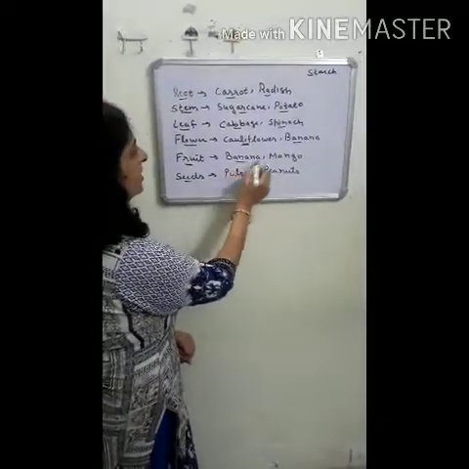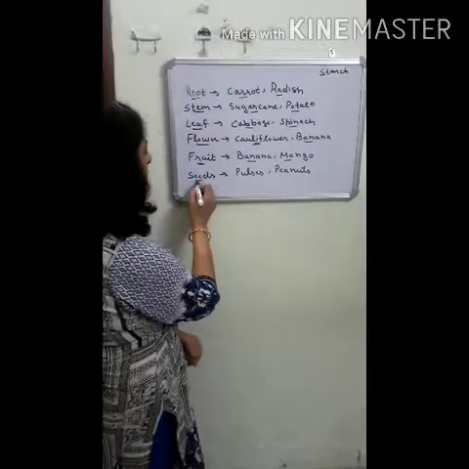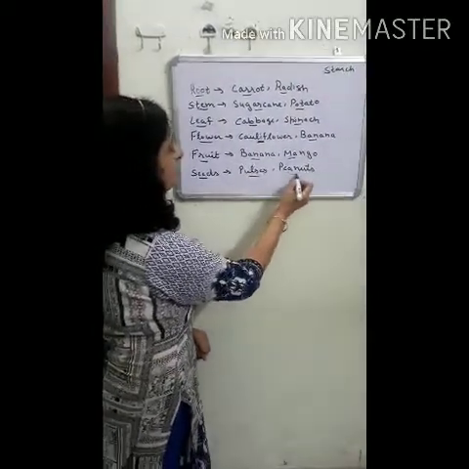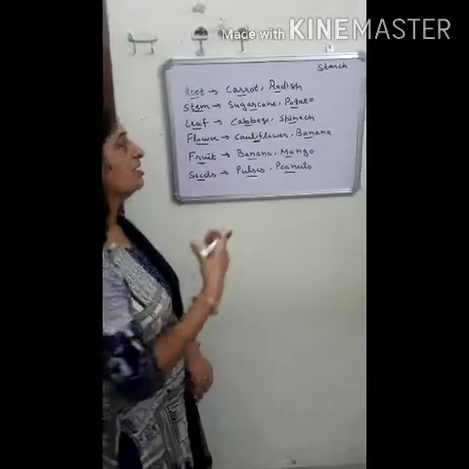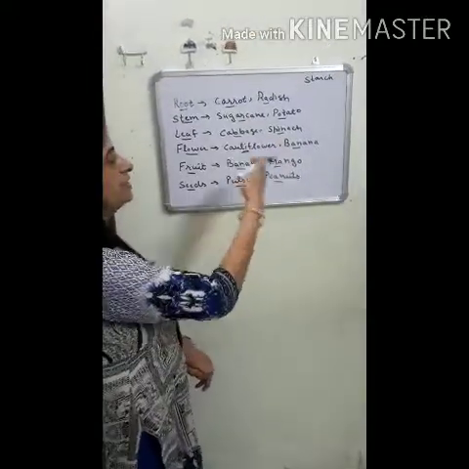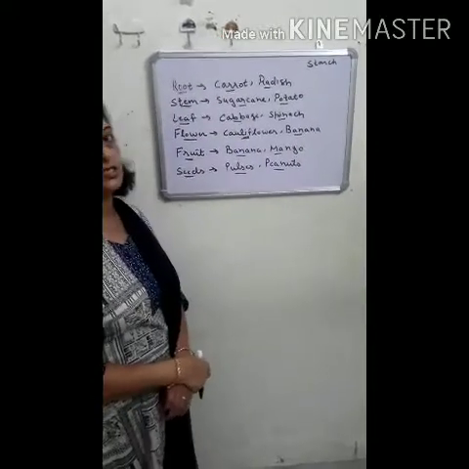Fruits like banana and mango have stored food, and in the same way seeds like pulses and peanuts have stored food and they are edible. So there are different parts of a plant in which food is stored.